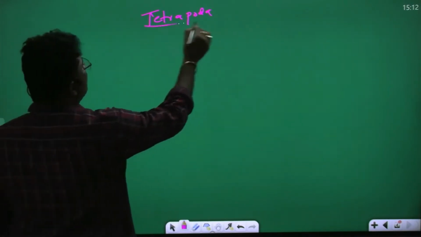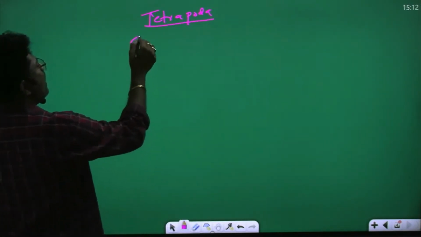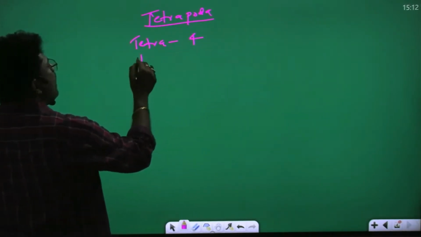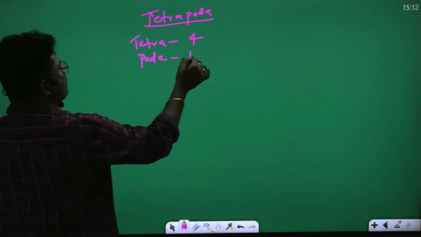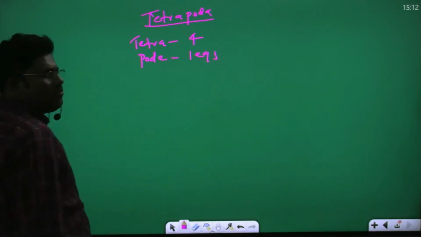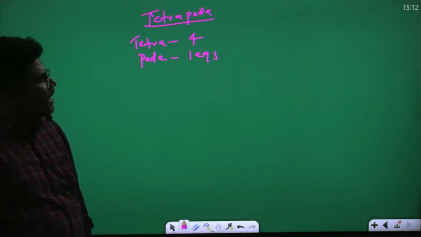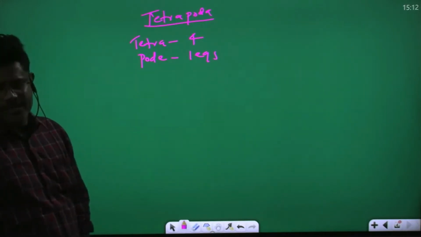So what is the tetrapoda? Tetra means four. Poda means legs. They have the four legs. Tetrapoda means they have the four legs.